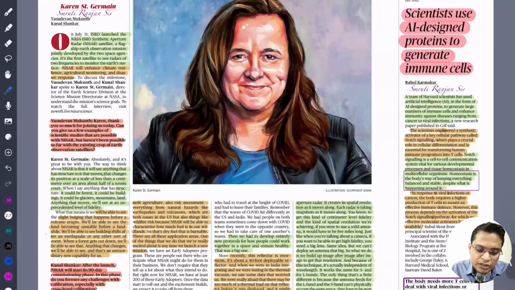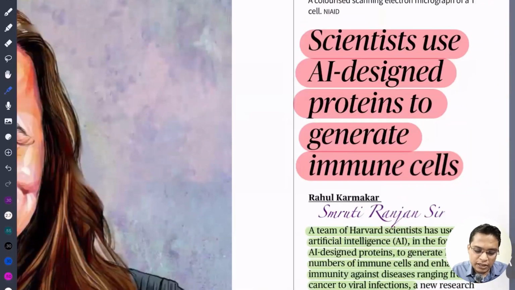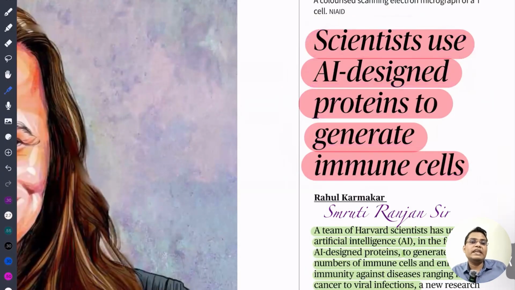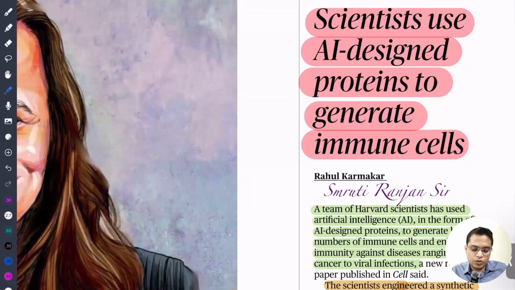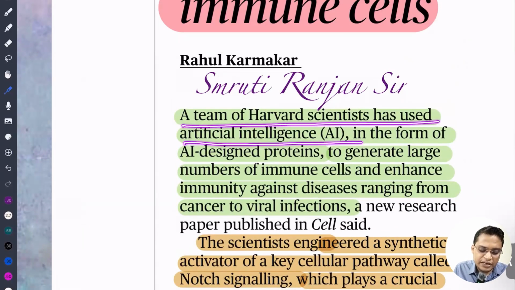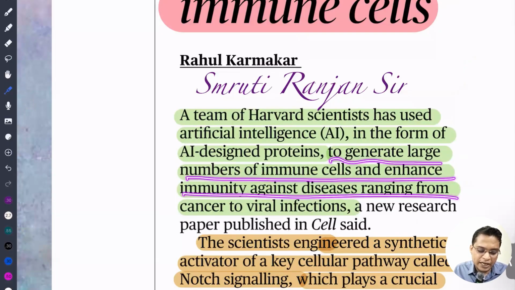Scientists use AI to design proteins to generate immune cells. Scientists have now redesigned the protein to generate immune cells. This is very important. A team of Harvard scientists have used artificial intelligence in the form of AI-designed proteins to generate a large number of immune cells, enhancing immunity against diseases ranging from cancer to viral infection.